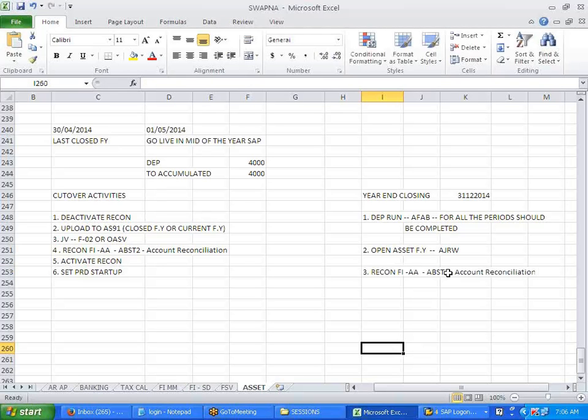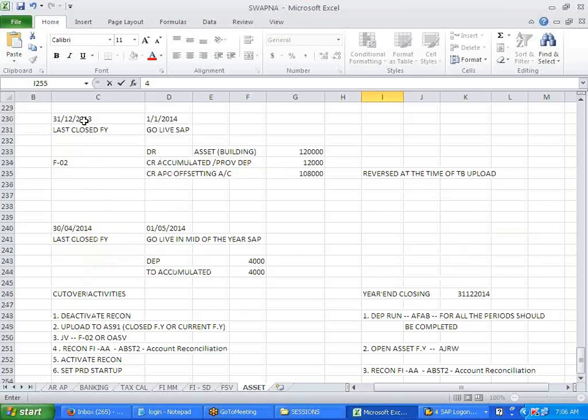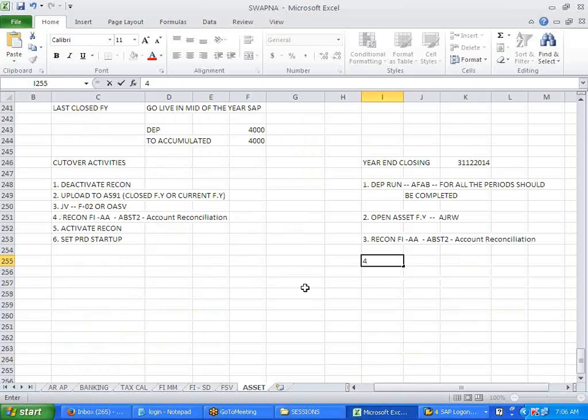Okay, you will reconcile this with the FI. Then what do we have to do? That last close fiscal year should change to what? We did it, no? Earlier it was 31st 12, in 2013. So that last close fiscal year will become asset year closing.